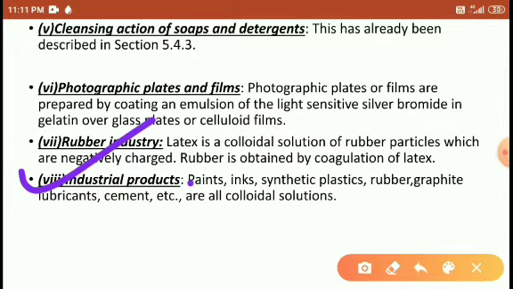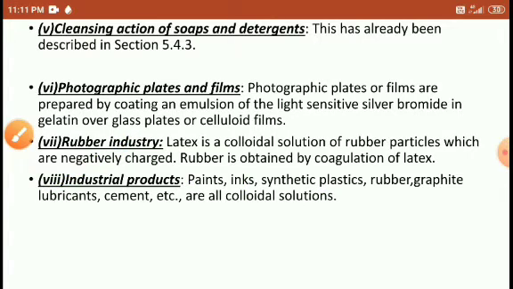Industrial products: paints, inks, synthetic plastic, rubber, graphite, etc., we already discussed. These are types of colloidal particles. Right, students? So this is today's topic. I hope you understood. Thank you so much.